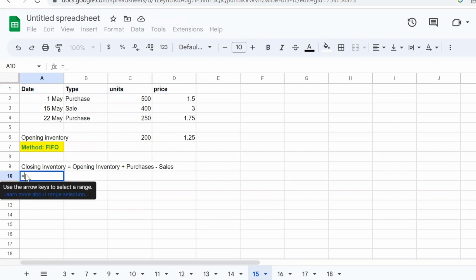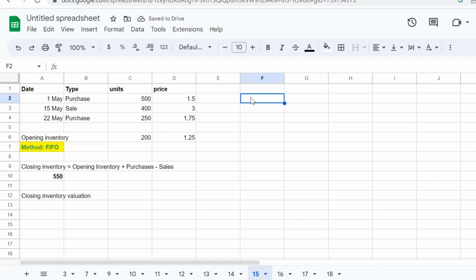So let's calculate it. We had opening inventory, this amount, plus purchases, and minus sales. Here would be our closing inventory. And the price for FIFO method when we purchased and had opening inventory of 200.